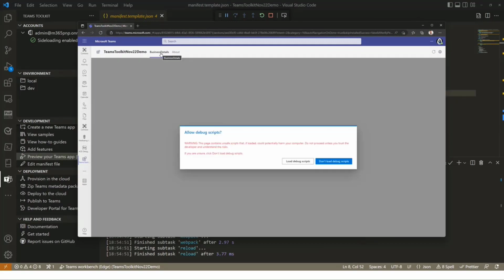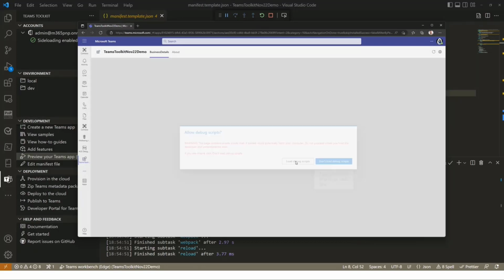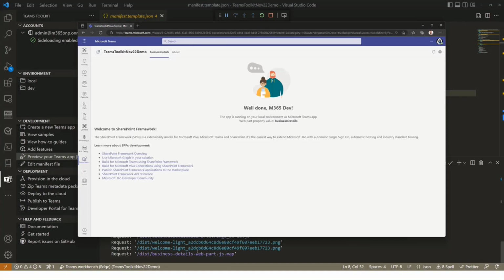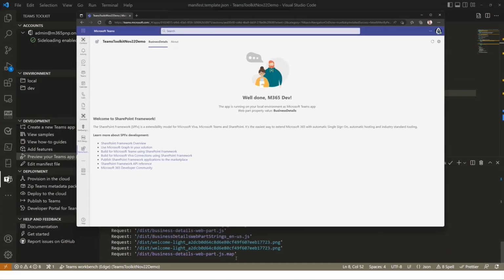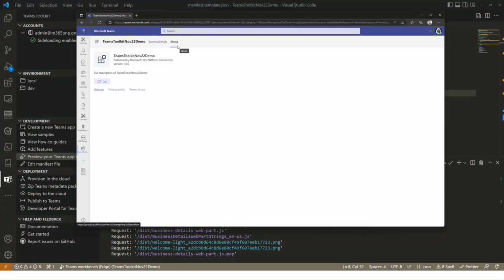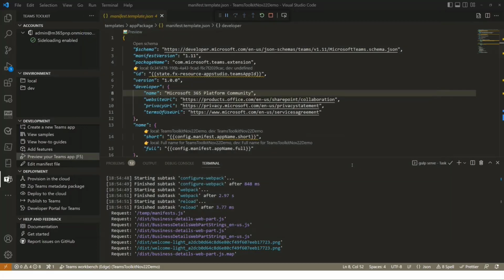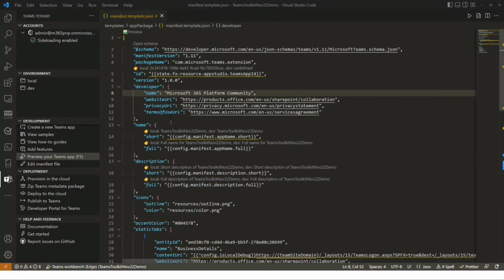And of course, the SPFx solution behind the scenes is showing the basic functionalities. So it's basically pointing out that you're debugging scripts. We can now see behind the scenes that we are in the context of Visual Studio Code, so we can actually do debugging directly in Visual Studio Code. And the SPFx solution is detecting that we're in the Teams app. So it shows that we're running in Teams, the web part properties, business details, and all of that. And we have one tab available. The About is always the one which has the solution details. Now, the new thing in 4.1 is the fact that if I close this one, let's shut down the debugging, I can click Add Features.